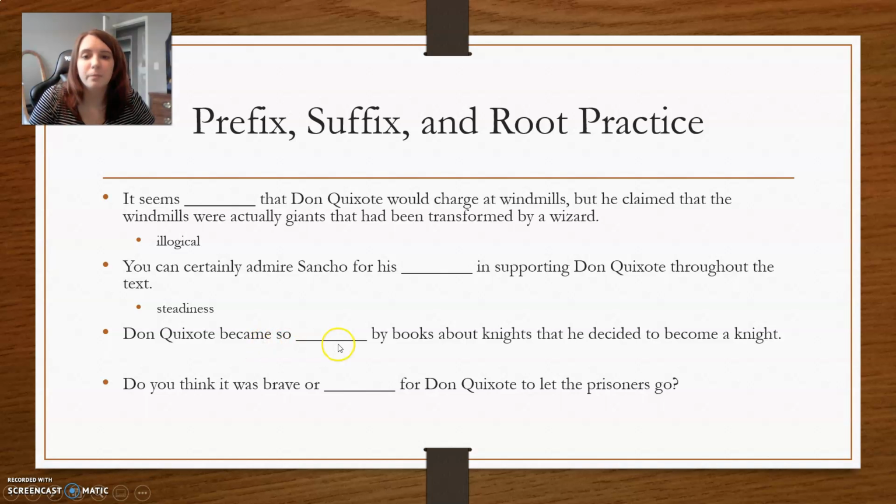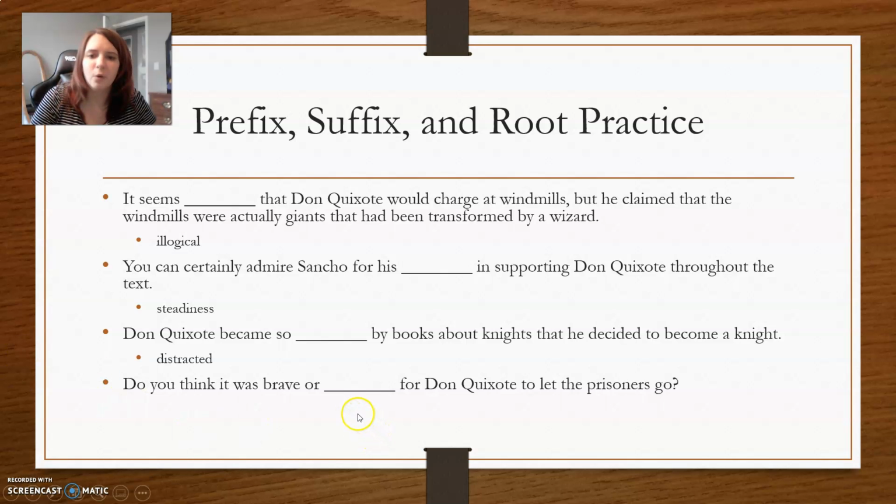"Don Quixote became so blank by books about knights that he decided to become a knight." Distracted. So we're adding the prefix to the root word tract. Don Quixote became so distracted by books about knights that he decided to become a knight.